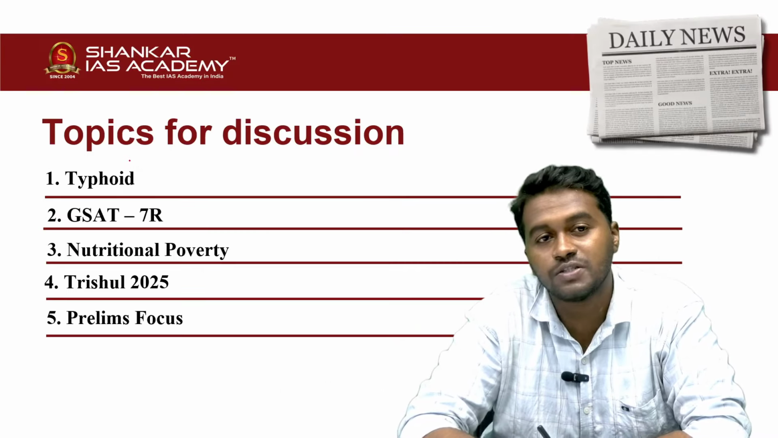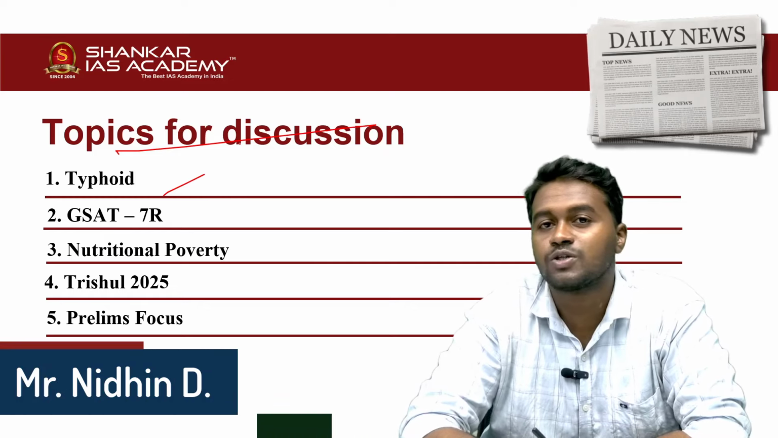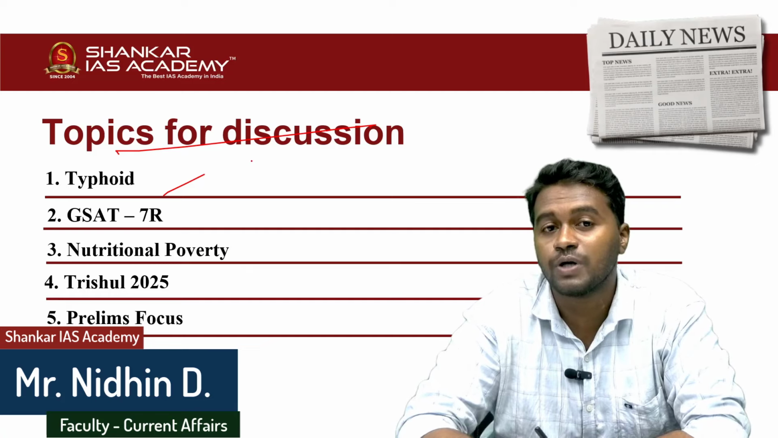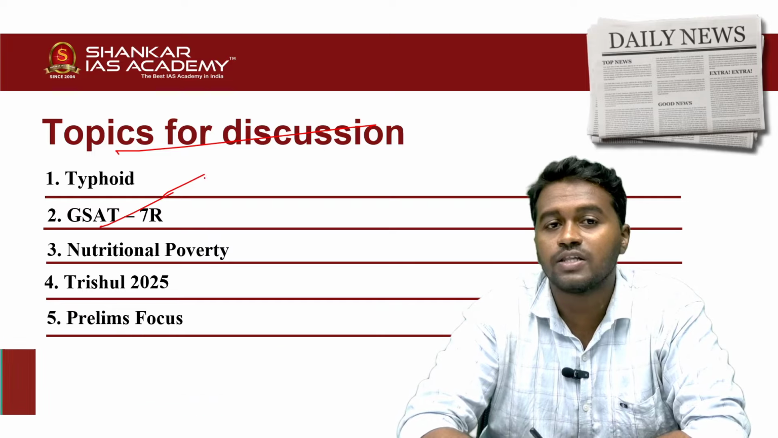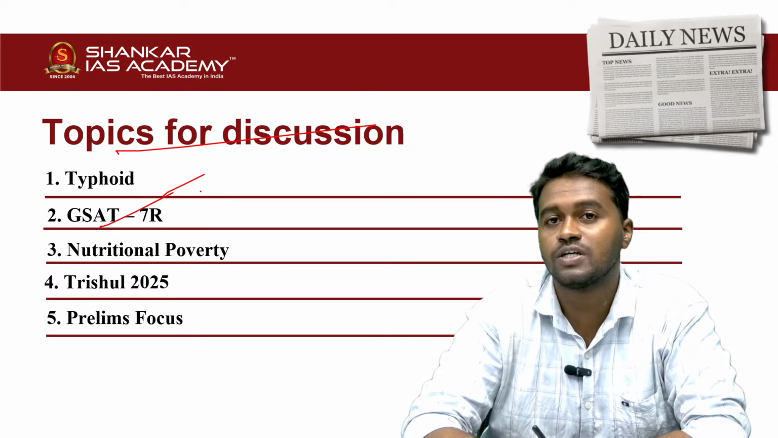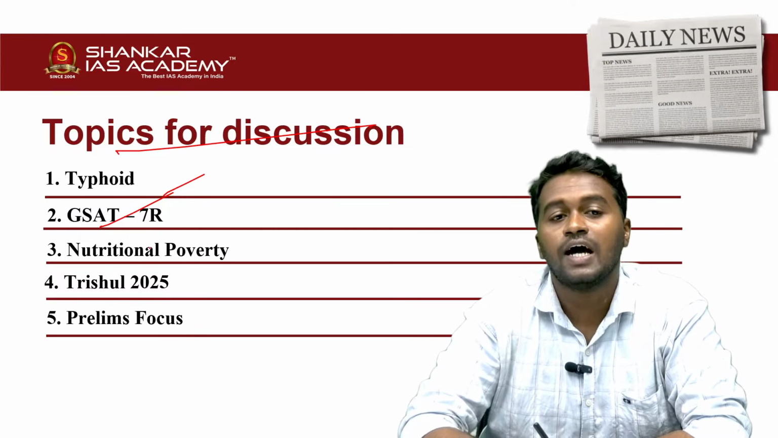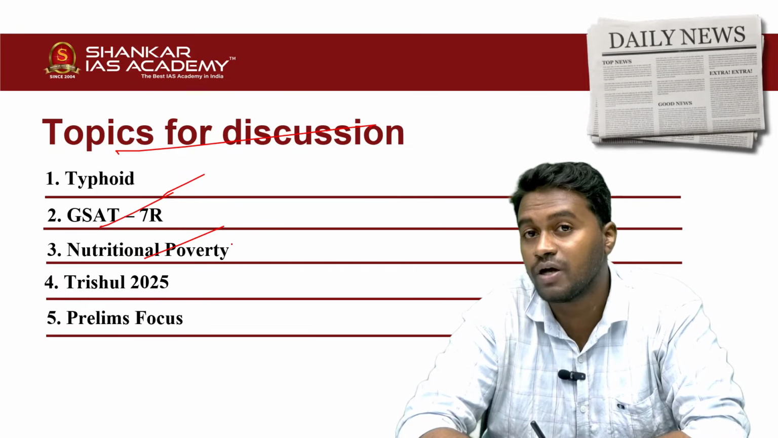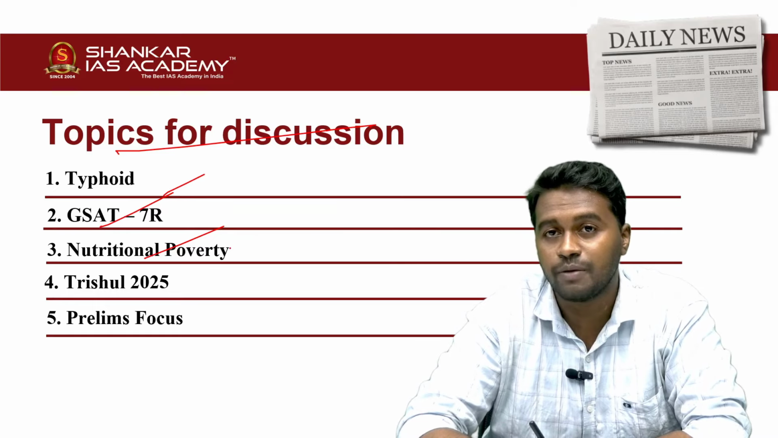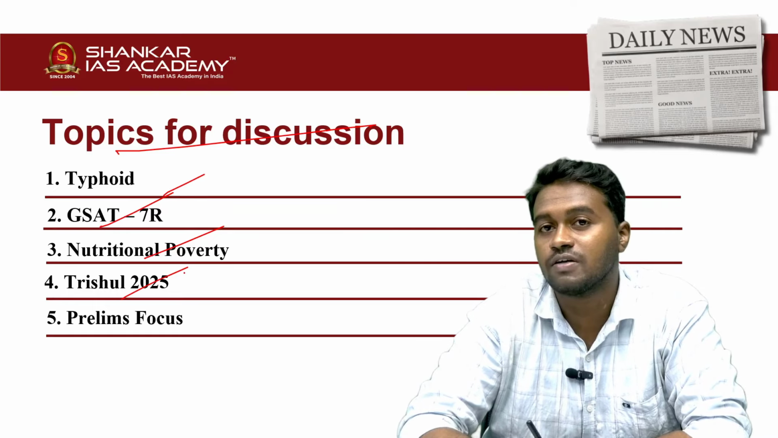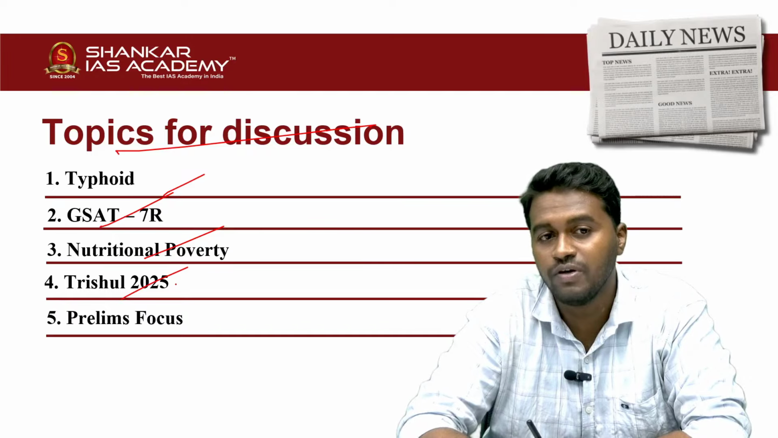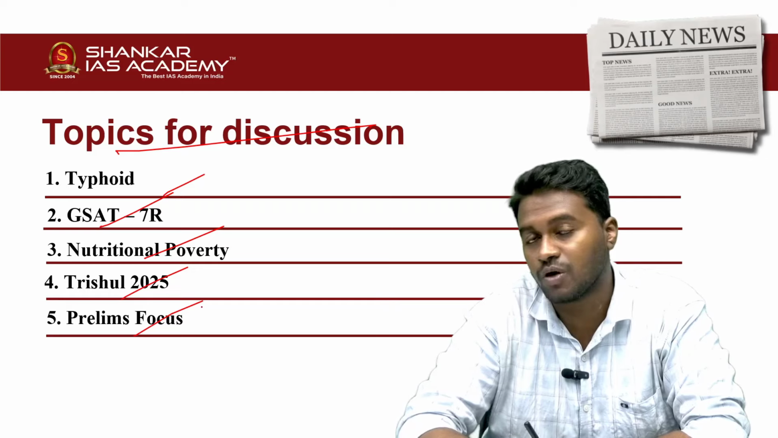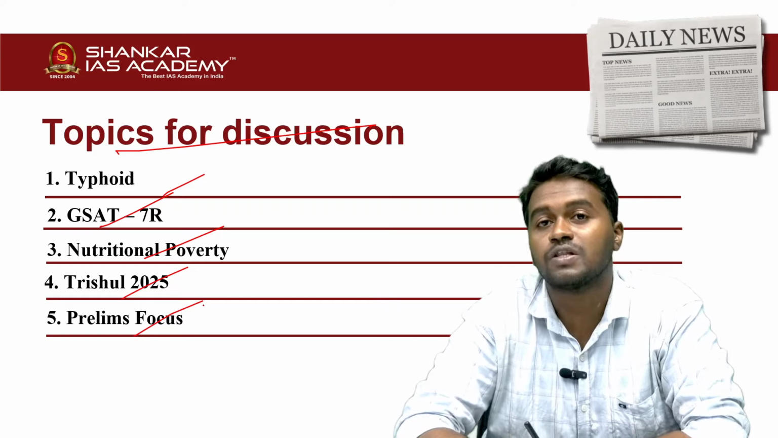Coming to the topics for the discussion, the first topic is about typhoid. In this topic, we will be discussing the importance of including typhoid conjugate vaccine under the universal immunization program. And the second article is regarding the GSAT-7R. Recently we launched the GSAT-7R using the Bahubali rocket. And the next article is regarding nutritional poverty. In this topic, we will be discussing the reason behind nutrition poverty and what measures can be taken. And the next article is regarding the Tri-Service Exercise Trishul 2025. And finally, we will be discussing some of the important prelims related topics under the Prelims Focus. If all set, let's begin the discussion with the first article.